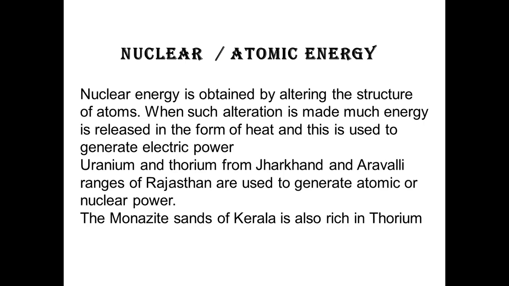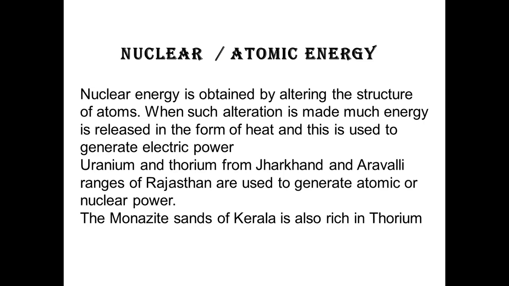Thorium is mainly obtained from monazite and ilmenite in the beach sands along the coast of Kerala and Tamil Nadu. The world's richest monazite deposits occur in Palakkad and Kollam districts of Kerala, near Vishakhapatnam in Andhra Pradesh, and the Mahanadi river delta in Odisha. So India has approximately 90% of the world's monazite sand.